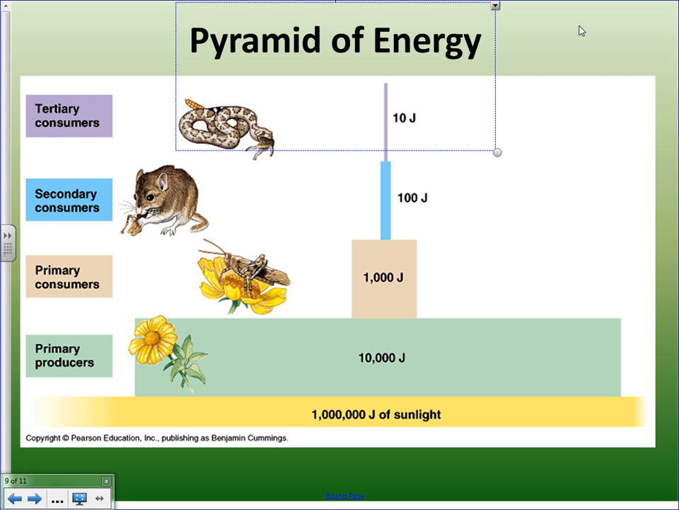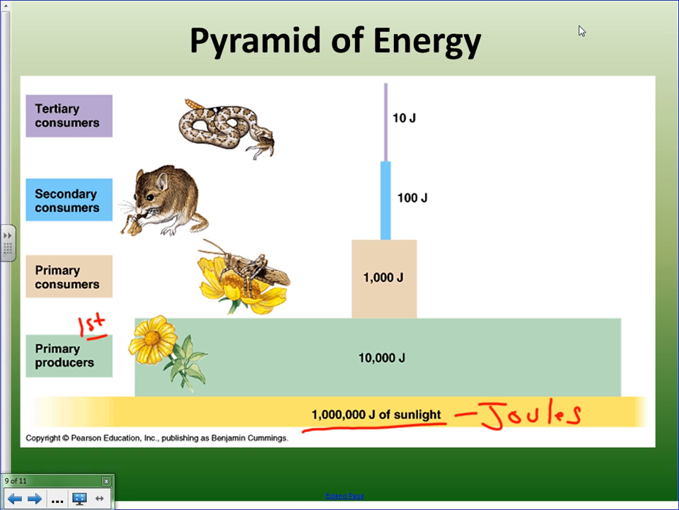So here's an example of a pyramid of energy. And a pyramid of energy is measured in joules. So joules are our measurement of energy. And notice that as we move from the first trophic level and so on, only 10% of the energy that was available at the previous level is available now.